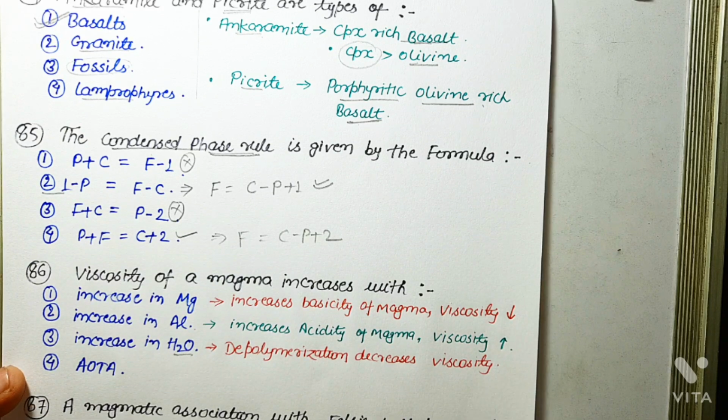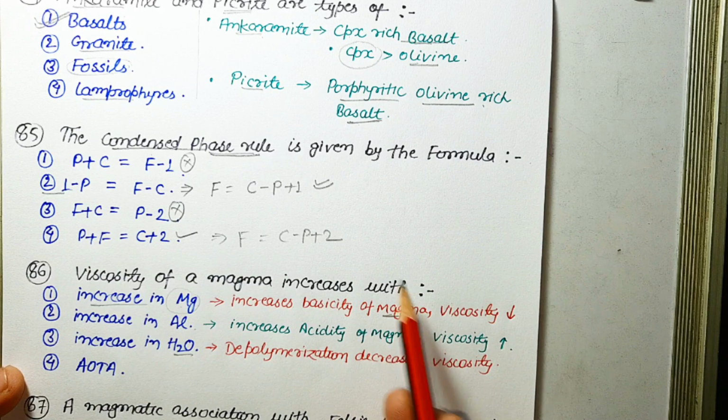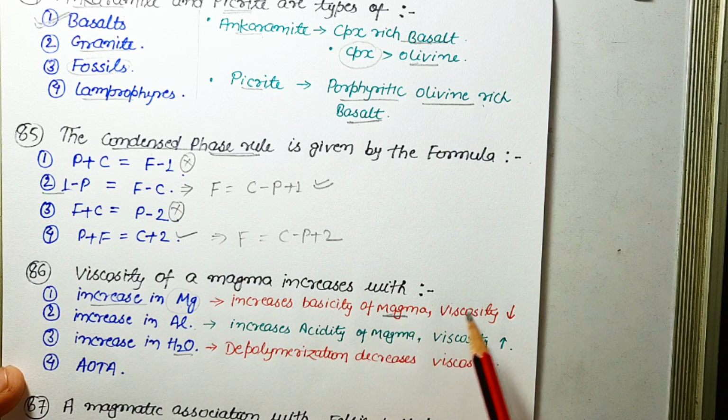Okay, so let's consider first option, increase in magnesium. Increasing magnesium increases the basicity of magma, and because the basicity of magma increases, the fluidity will also increase, and since fluidity increases, viscosity will decrease.